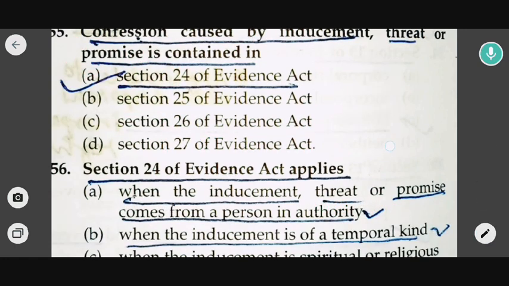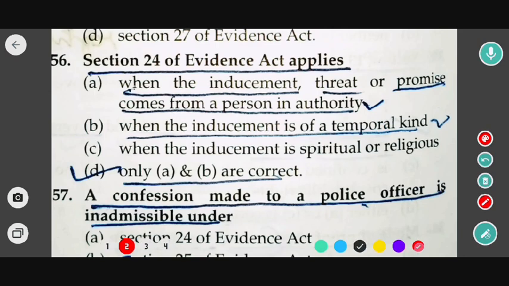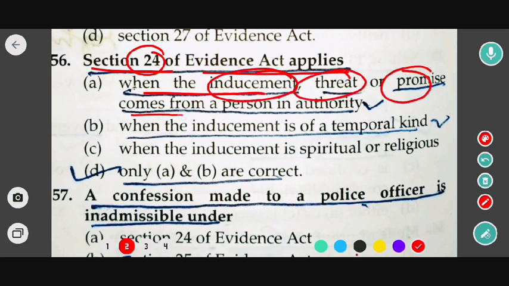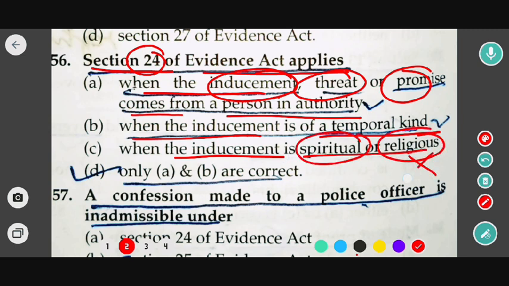Now we go to the next question. Is section 24 of the Indian Evidence Act applicable to which of the following? Options are: when the inducement, threat or promise comes from a person in authority; when the inducement is of temporal kind; when the inducement is spiritual or religious. So this will not be correct. So the correct option would be both A and B, that means only A and B. So in this case, option D would be the correct answer. Okay, now moving to the next question.